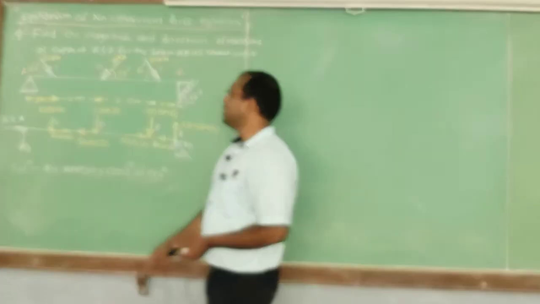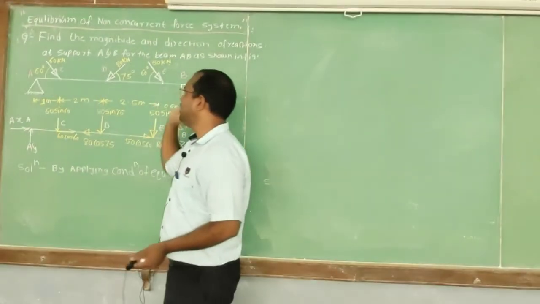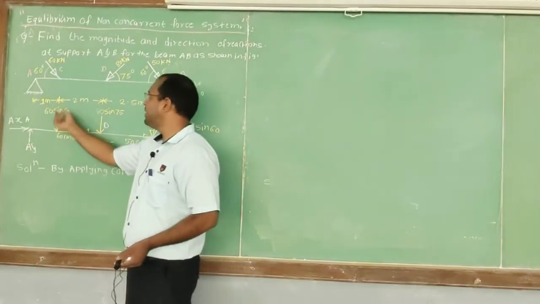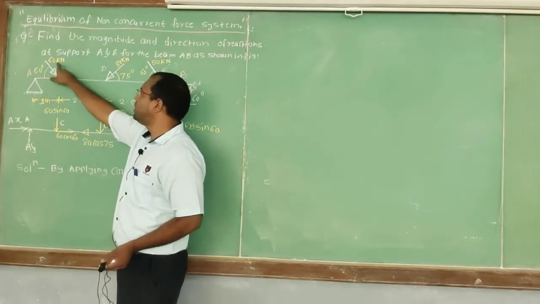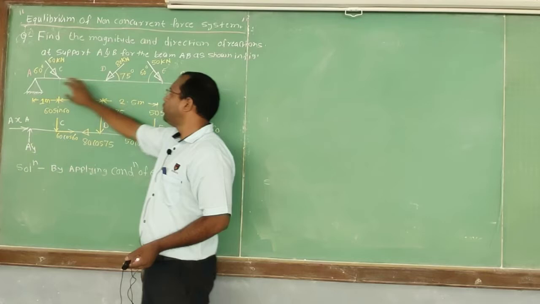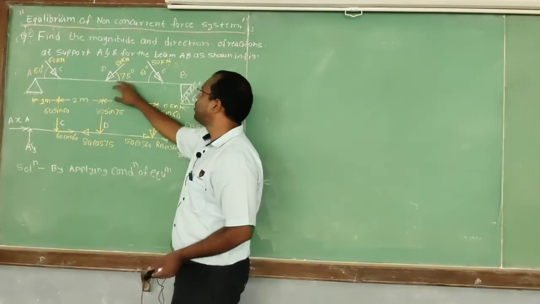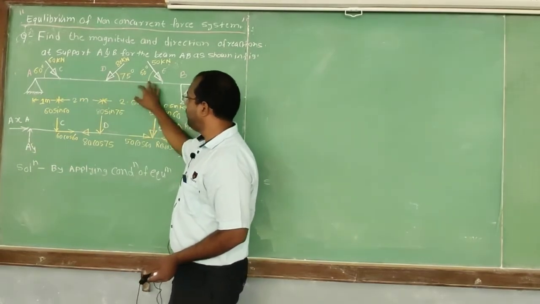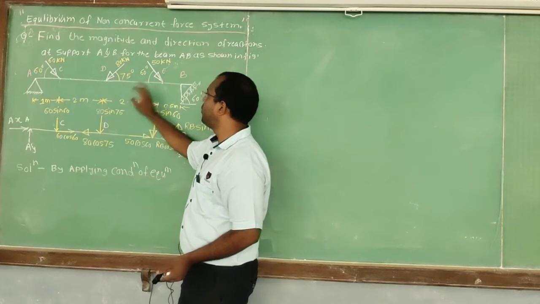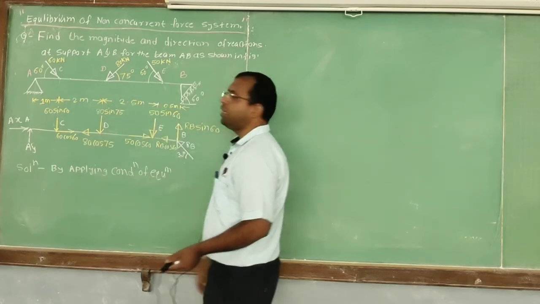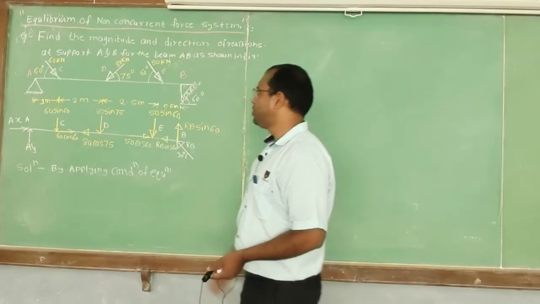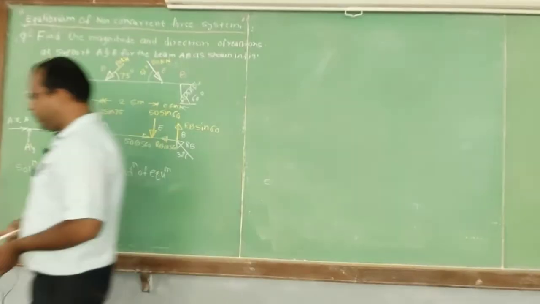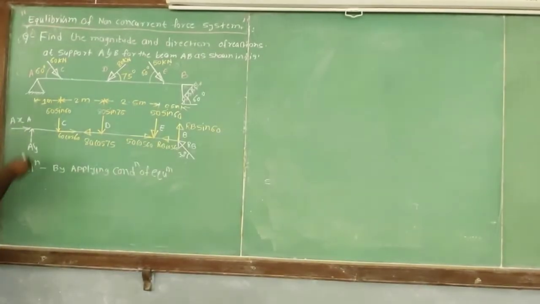So this beam AB is having span 6 meter. At point C, there is an inclined load at an angle of 60 degree with respect to horizontal, and the magnitude is 60 kilonewtons. So different types of loading are given. At D there is one inclined load, and at E also there is one inclined load. So the first step of the solution is to draw the free body diagram of that beam.